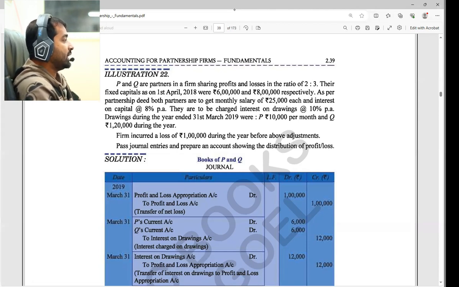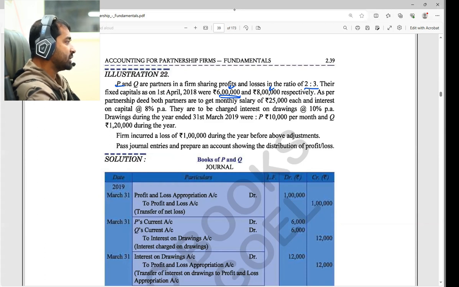Now, P and Q are partners in a firm sharing profit and loss in the ratio 2:3. You've seen that P has 2 and Q has 3. Their fixed capital on 1st April 2018 were fixed capital, that means we are maintaining the fixed capital method, right? Not fluctuating. Fixed capital 6 lakh rupees and 8 lakh rupees.